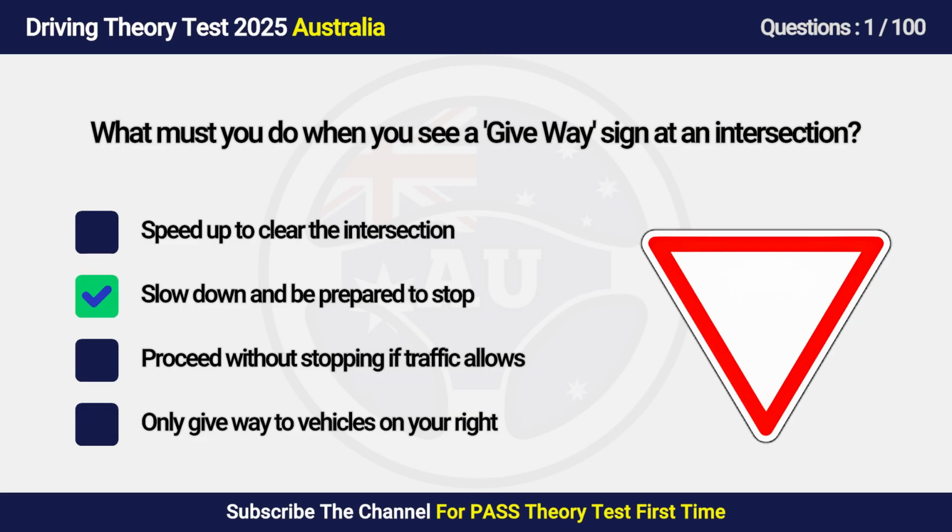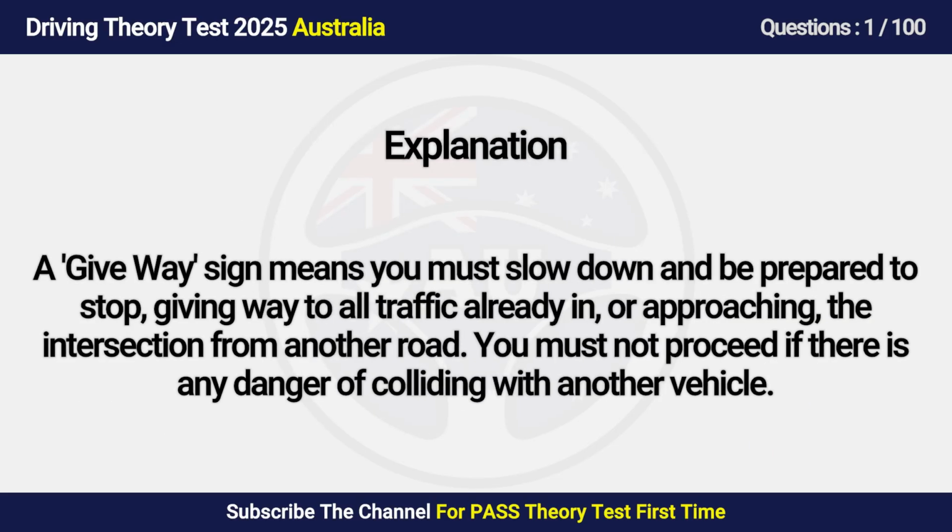Answer is B. Slow down and be prepared to stop. A give way sign means you must slow down and be prepared to stop, giving way to all traffic already in, or approaching, the intersection from another road. You must not proceed if there is any danger of colliding with another vehicle.